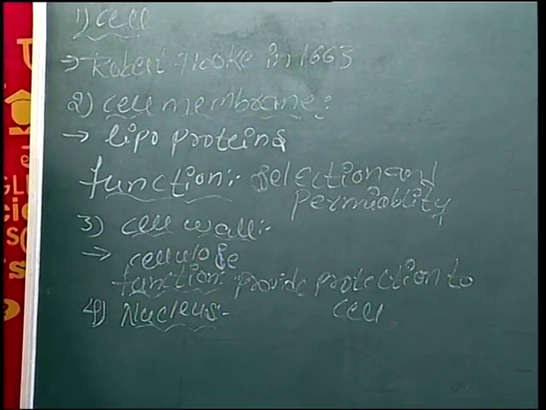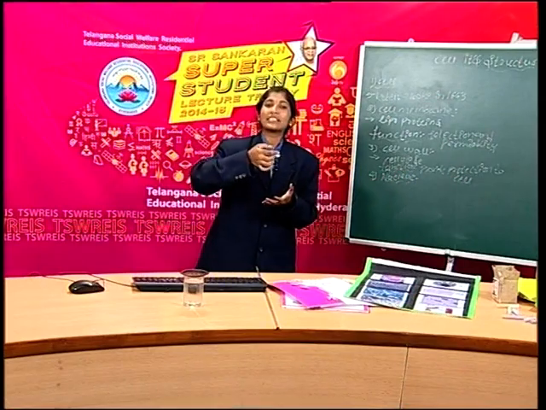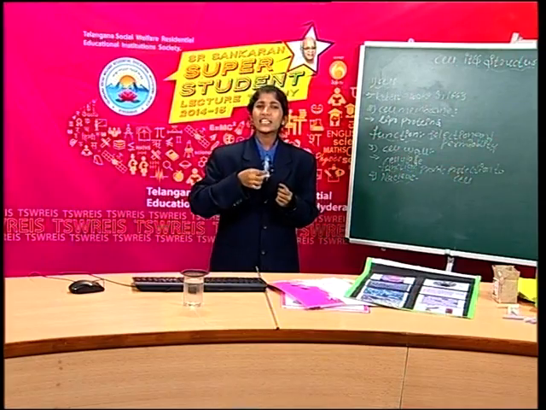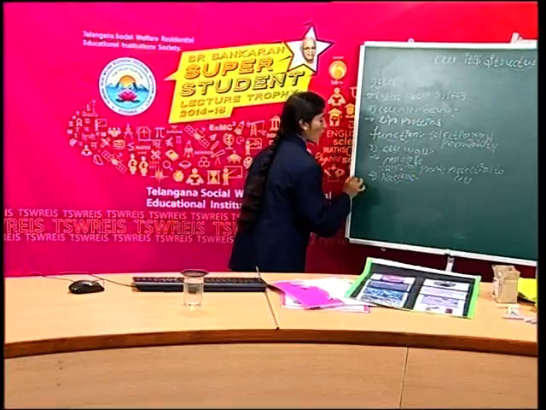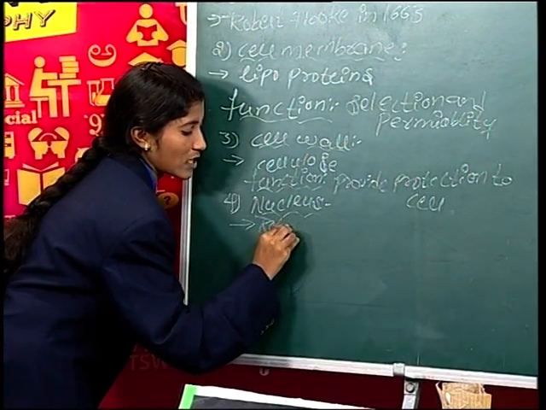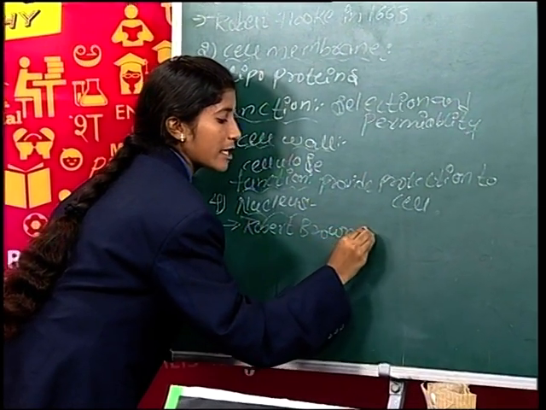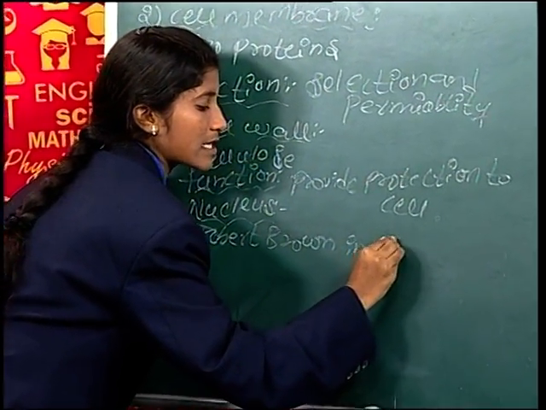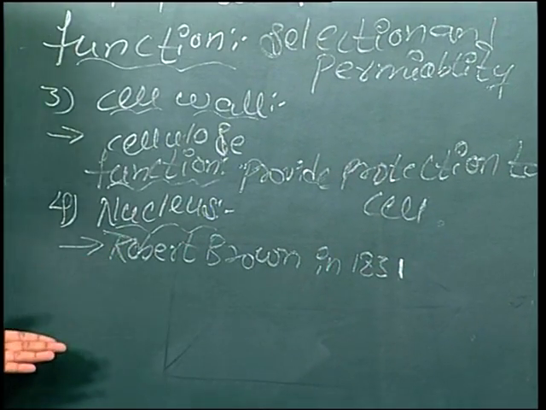Nucleus is present at the center point of the cell, but in some cells it is beside the center. This nucleus was discovered by Robert Brown in the year 1831.